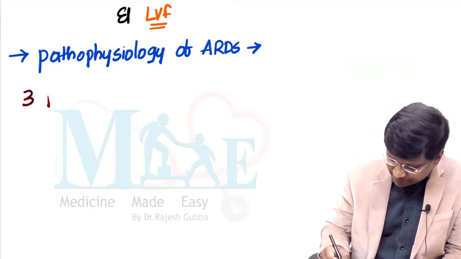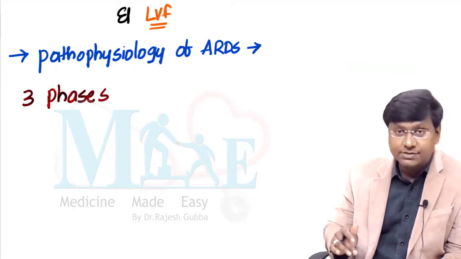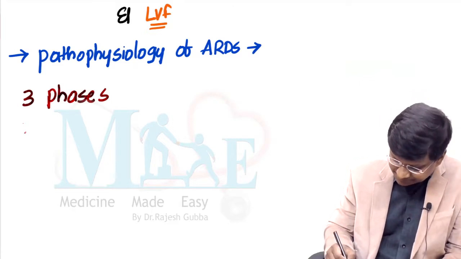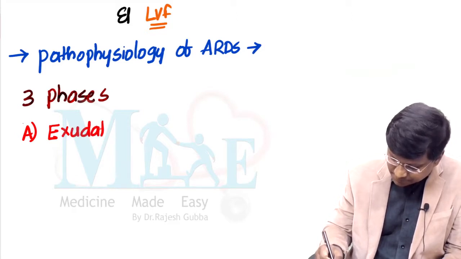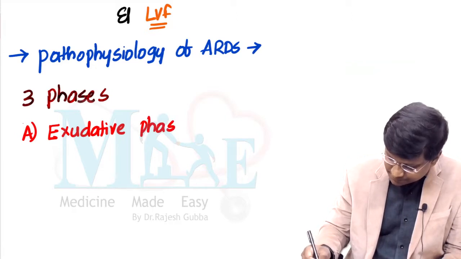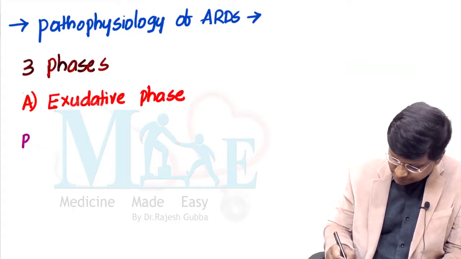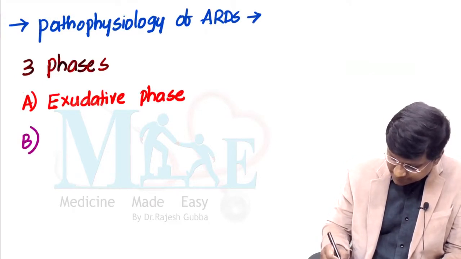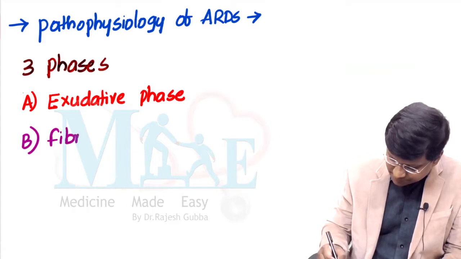These 3 phases include, number 1, the exudative phase, followed by the exudative phase, we have the fibroproliferative phase.